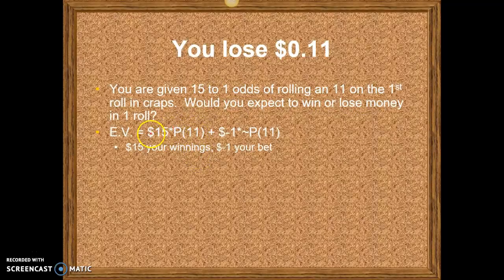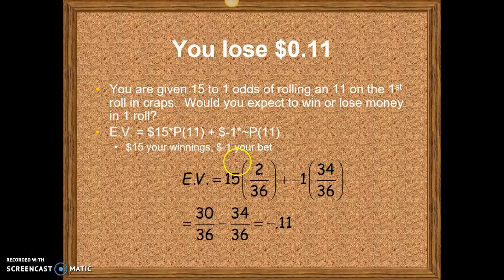We take the expected value calculated by the odds times the probability of rolling the 11, plus the odds against rolling the 11 times the probability that you don't roll it. Again, $15 is your winnings, whereas $1 is your bet, so you're going to lose that. So when you do the calculation, you get 15, that's our 15 from our $15.